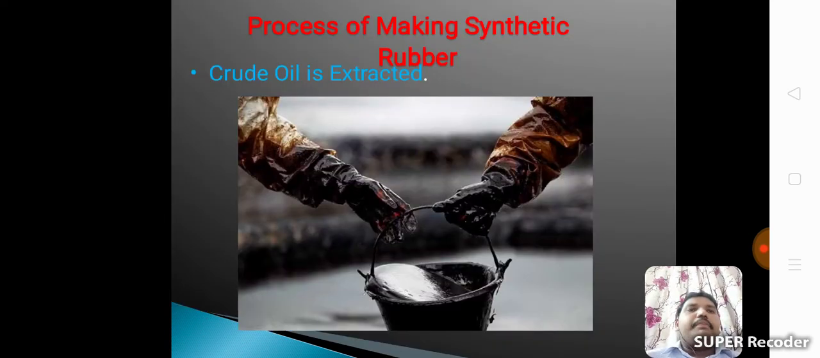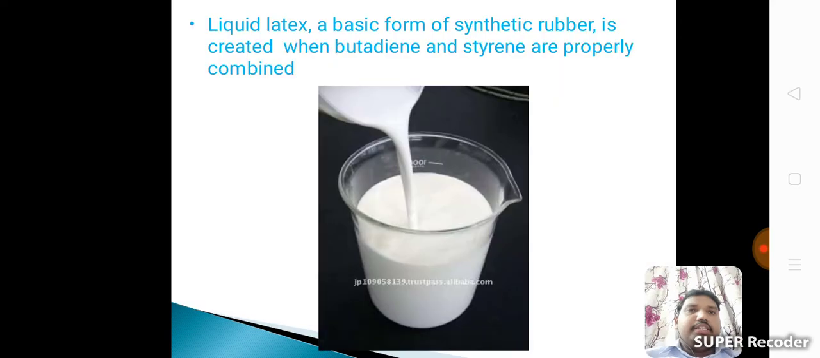The process of making synthetic rubber. First, crude oil is extracted. This is the crude oil. Crude oil is the source of synthetic rubber, that means elastomers. Liquid latex, a basic form of synthetic rubber, is created when butadiene and styrene are properly combined.